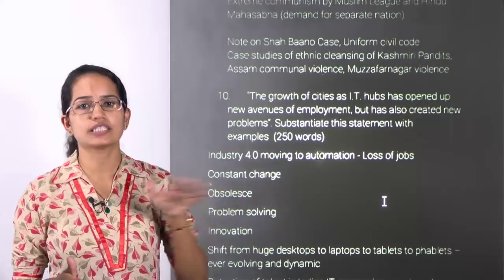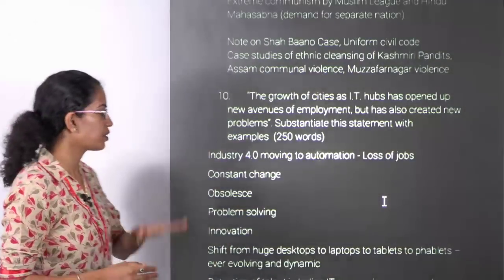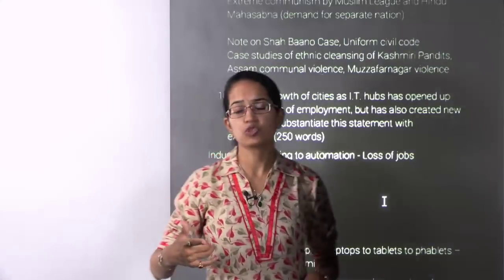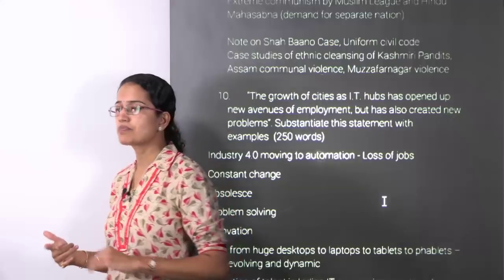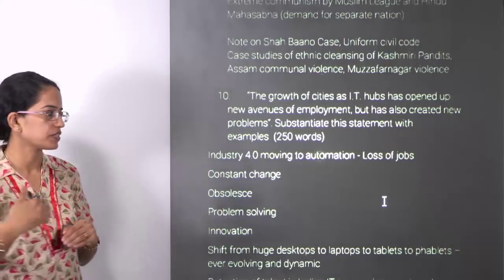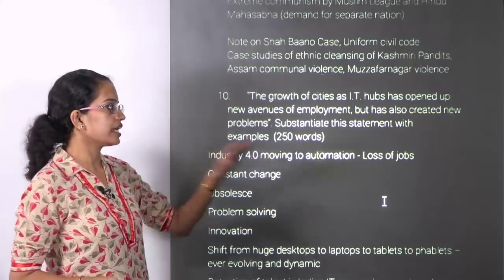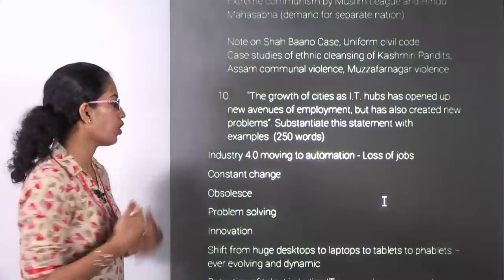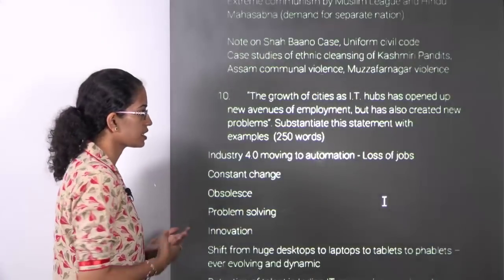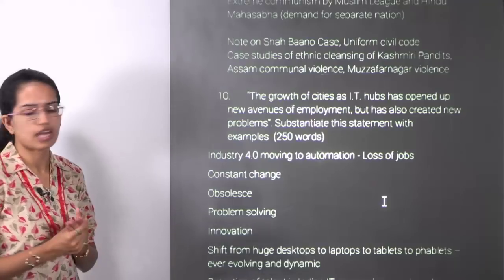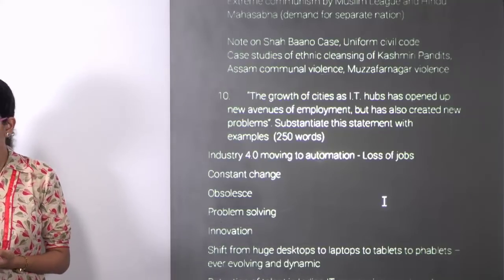The lower jobs are specifically getting more and more marginalized. There is a constant change with IT, so more dynamic behavior, and people have to keep pace with the ever-changing behavior. There is outdated technology every 2 to 3 years, so obsolescence is again one of the major things. Problem solving and the level of innovation are some of the things that need to be addressed.